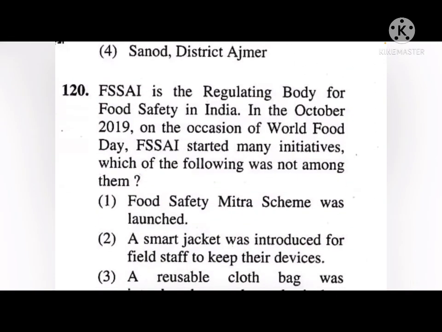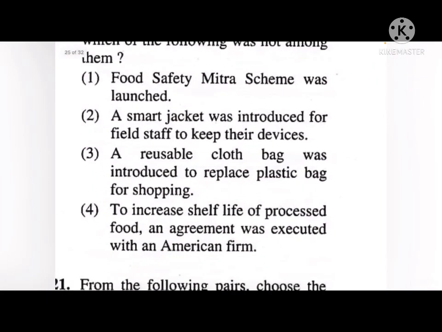Next, FSSAI is the regulating body for food safety in India. In October 2019, on the occasion of World Food Day, FSSAI started many initiatives. Which of the following was not among them? So the correct answer is 4. To increase shelf life of processed food, an agreement was executed with an American firm. It was a false statement.